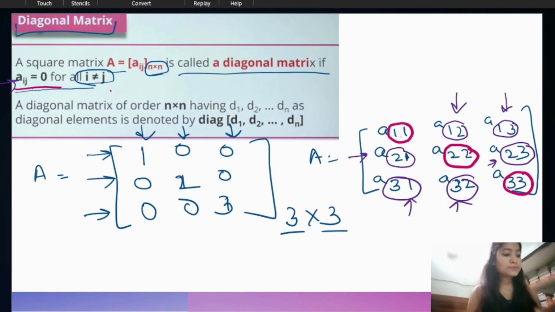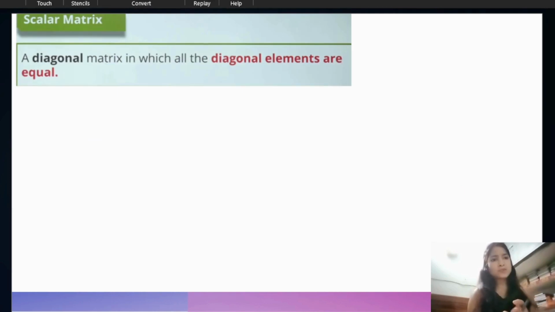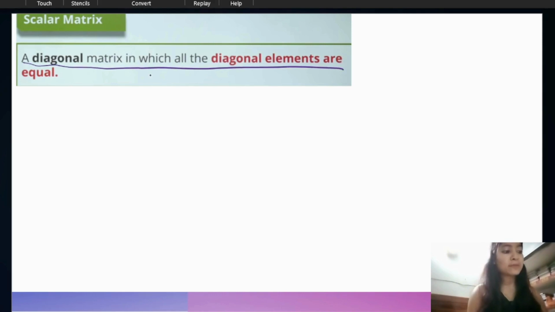What is the scalar matrix? This is just one condition of a diagonal matrix. In this condition, what we have to do? A diagonal matrix in which all the diagonal elements are equal. Simple. Diagonal elements are equal.